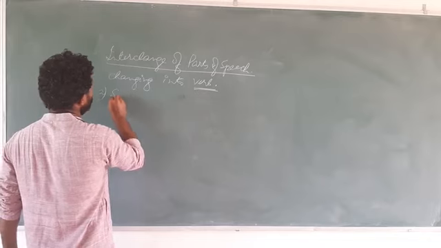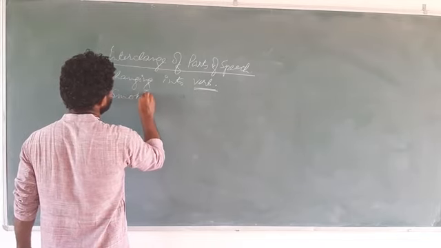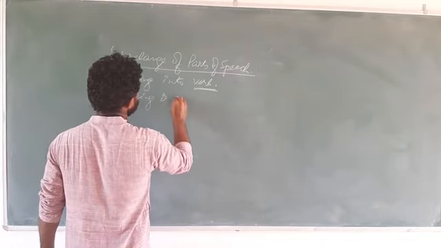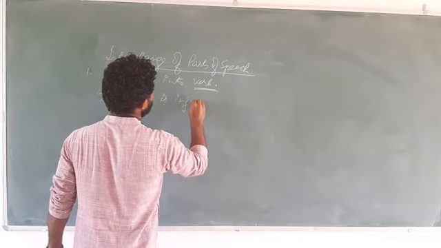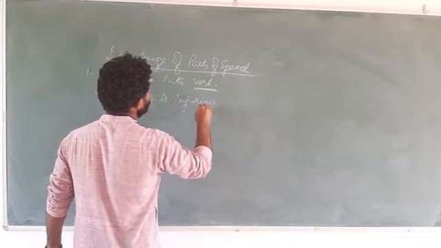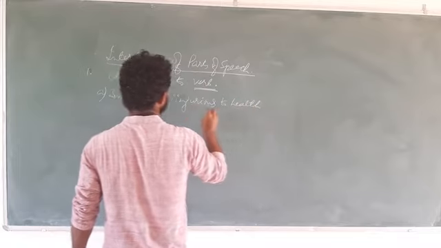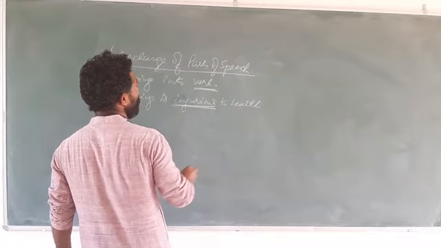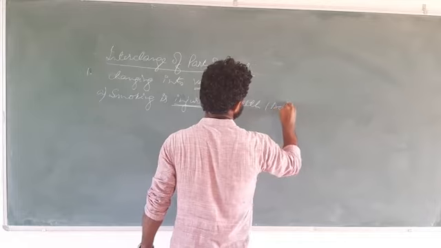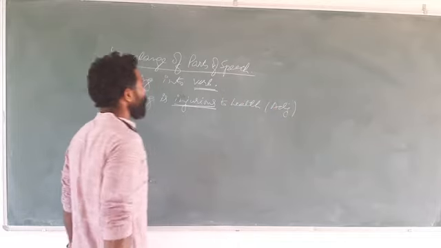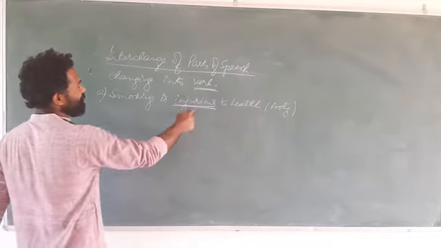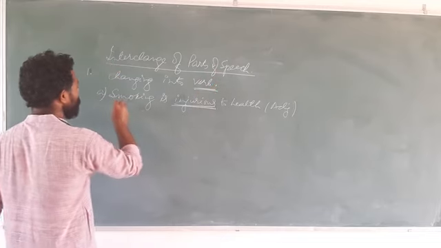Suppose if I say, smoking is injurious to health. So here injurious is an adjective. Now we will change this adjective into verb without changing the meaning.